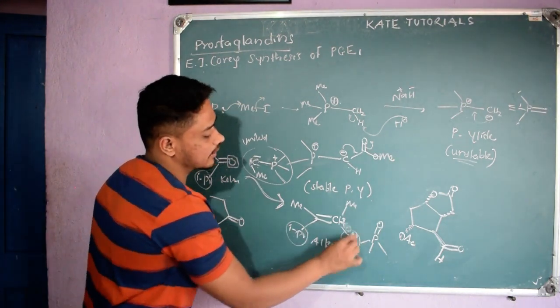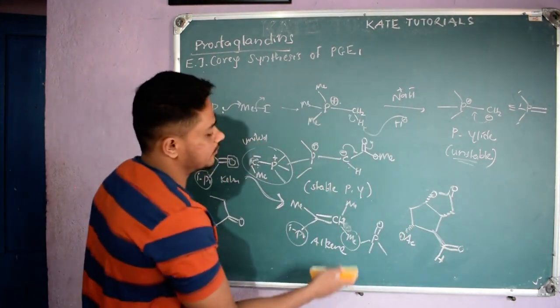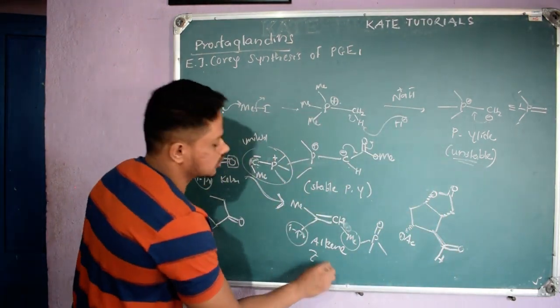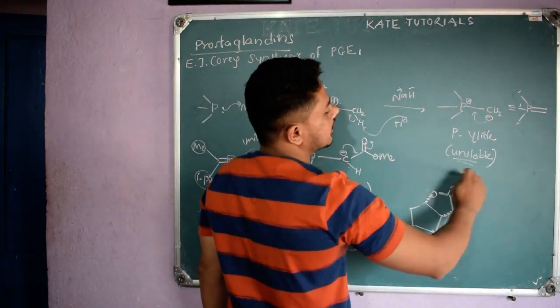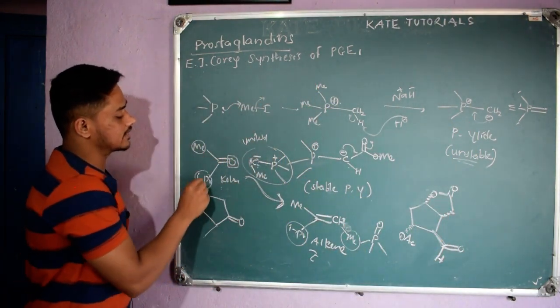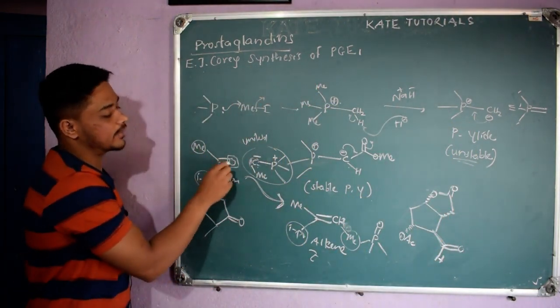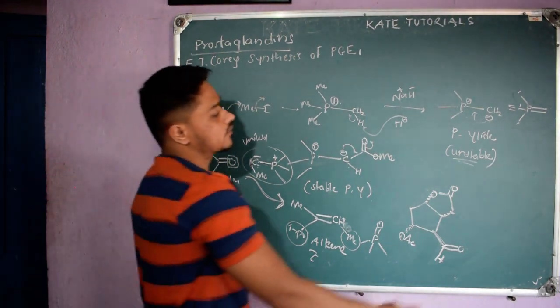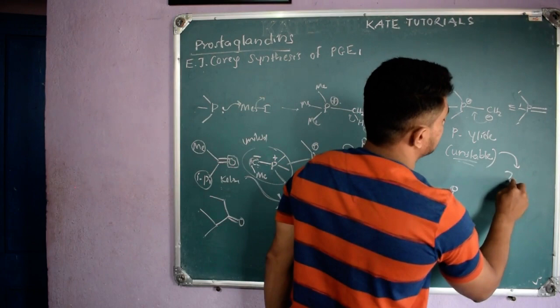Same side methyl will come. So methyl doesn't come here, right? So we will get Z alkene. So whenever we have an unstable phosphorus ylide, when it reacts with an asymmetric ketone, it is not symmetric, right? Here methyl isopropyl, asymmetric ketone, we will get Z alkene.